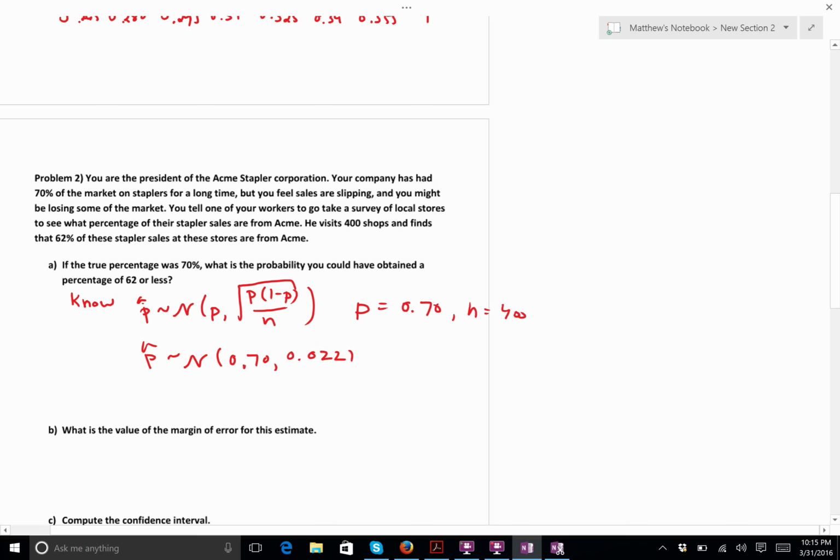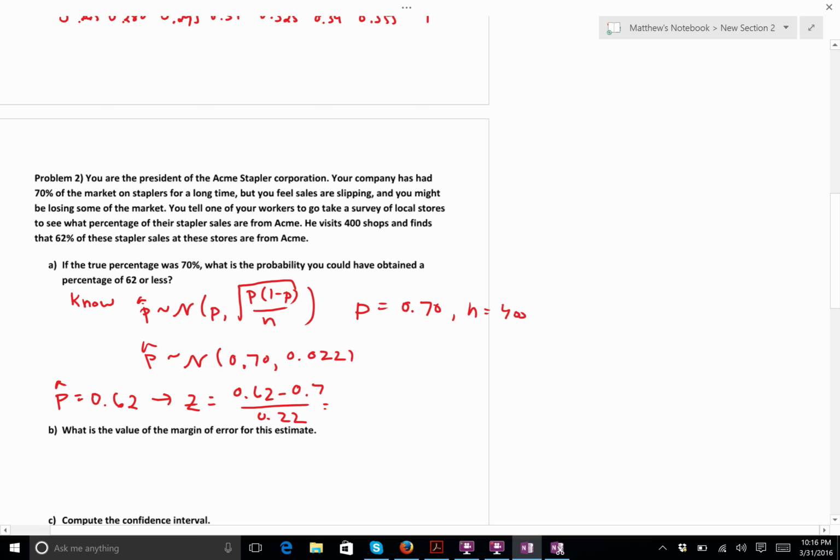Okay. And now this is just like any other normal distribution problem. I know the mean, I know the standard deviation, I can tell the percentile of 62. So I'm going to use the fact that my data value is 0.62. I'm going to convert that to a z-score, which is the data value minus the mean divided by the standard deviation.